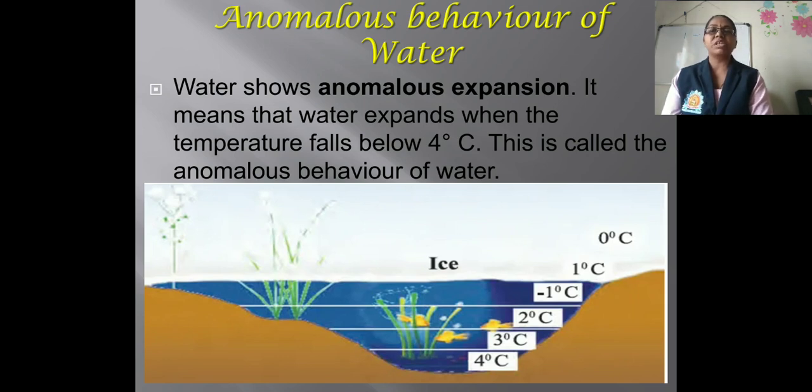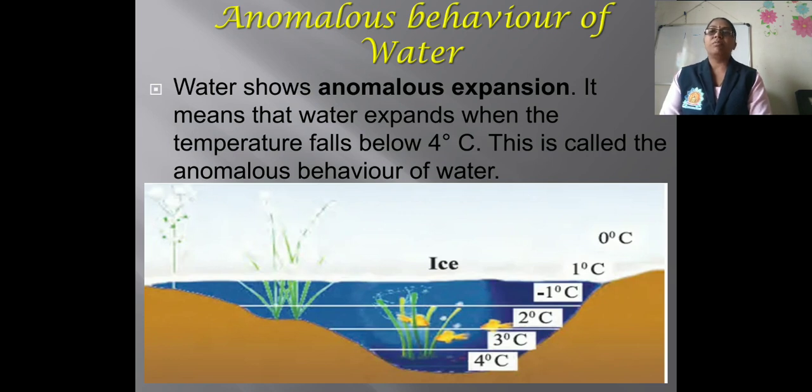From this figure we can say that the temperature below the ice is about 4 degrees Celsius, and hence at that temperature the water expands. This is called the anomalous behavior of water. Water shows anomalous expansion, that means water expands when the temperature of water falls below 4 degrees Celsius.